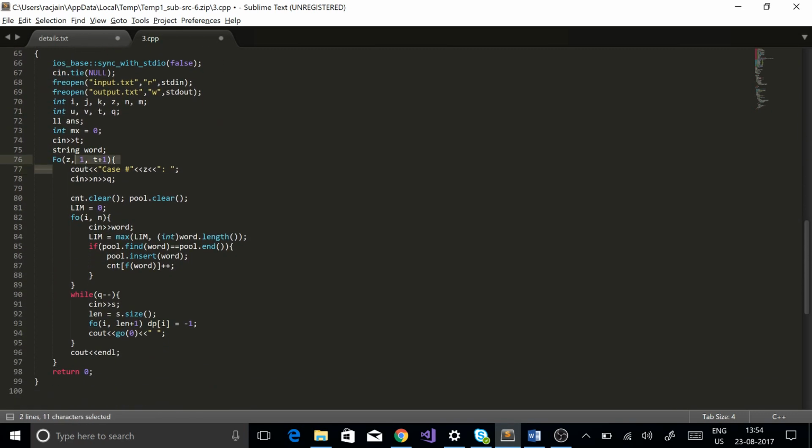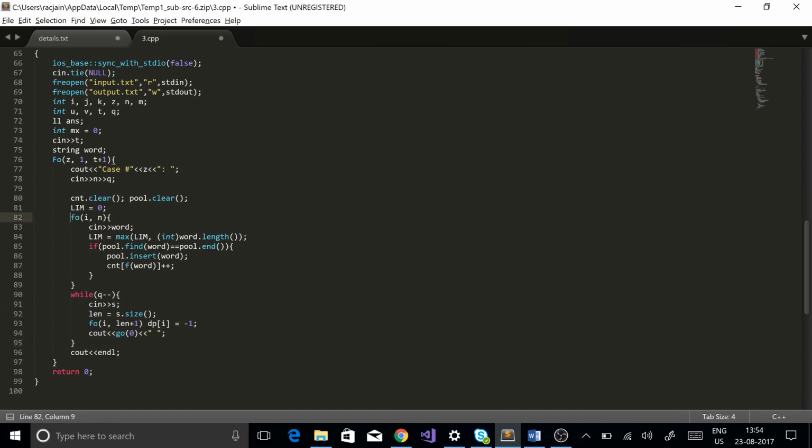So there were test cases. In the starting, I'm taking the input of the number of test cases. Now for each test case, I am taking input of the vocabulary. The vocabulary consists of n words, and you are given q queries. In each query, you would be given some jumbled sentence, and you have to print the number of ways in which you can decode that sentence. So that is happening over here.